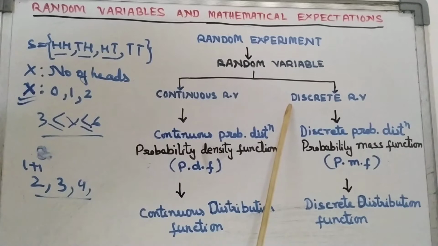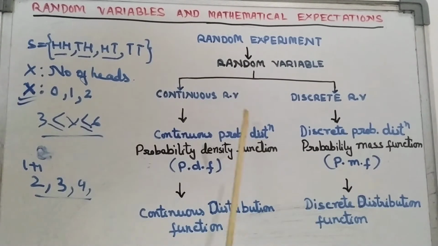And the probability function of a discrete random variable is called the probability mass function. So discrete probability distribution is also called probability mass function, and continuous probability distribution is also called probability density function. It is denoted by PDF, and symbolically we write PMF for the other.